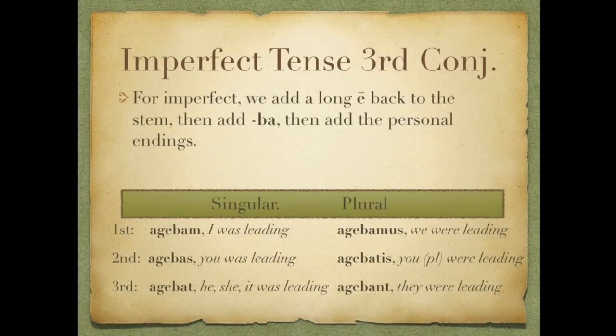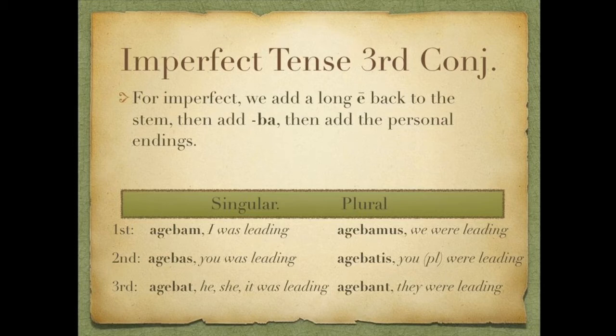Fortunately, though, when we get to the imperfect, it again is stem plus ba plus endings. Since that short E is going to give us some problems, and since we dropped the whole ERE from the infinitive to get the stem, we'll have to add a long E back to the stem, then add BA, then add the personal endings.